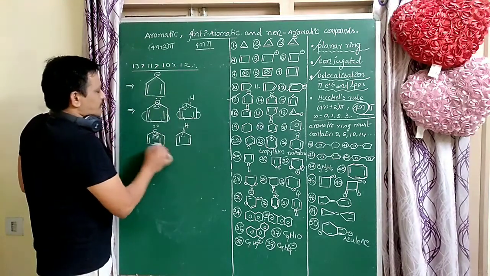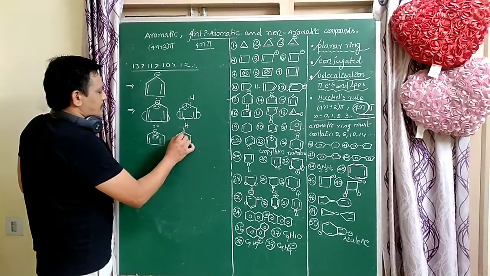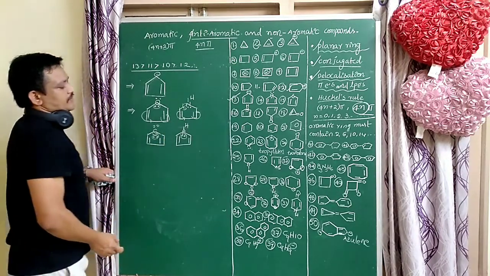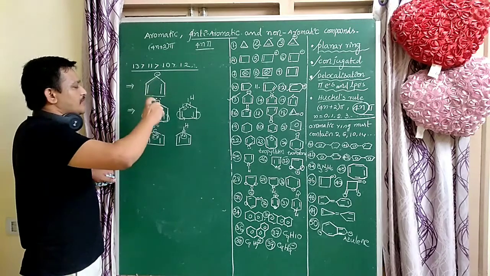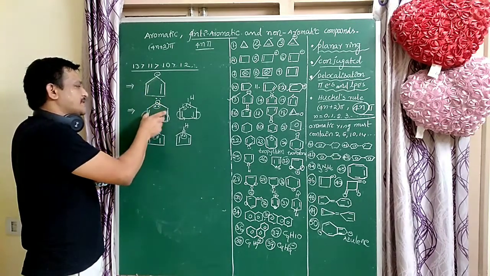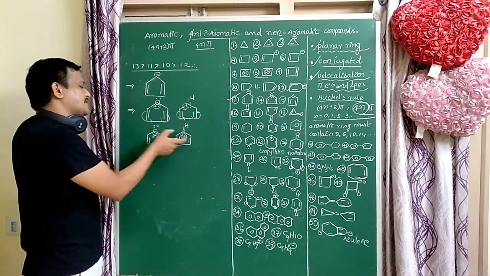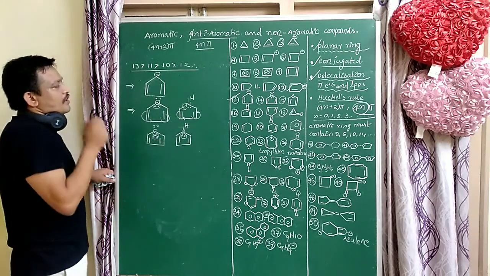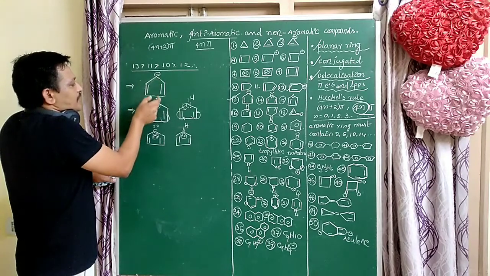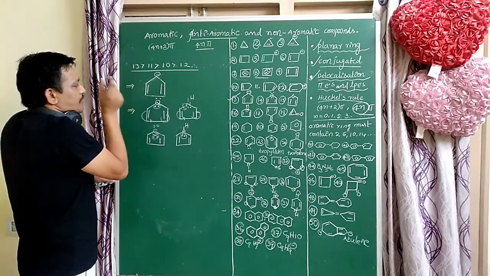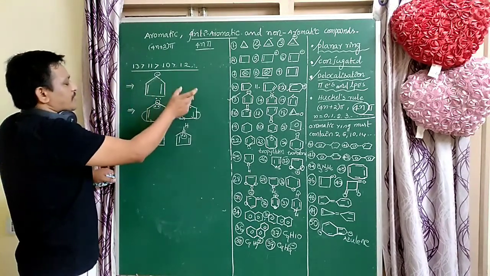Here also one lone pair is involved in resonance, and here also. So in the conjugated system, how many delocalized pi electrons are there? Here 6, here also 6, here also 6, here also 6. How to remember? Here minus is there. In place of minus, lone pair atoms are there. That is the aromatic molecule.